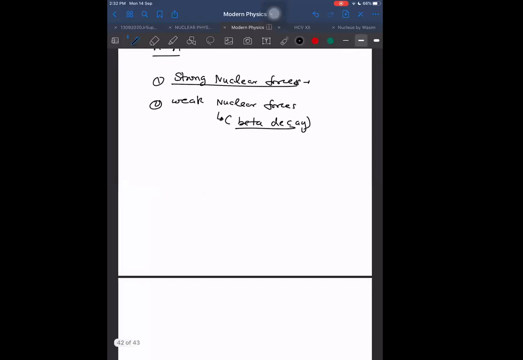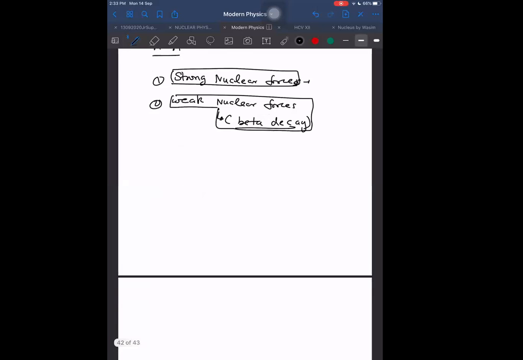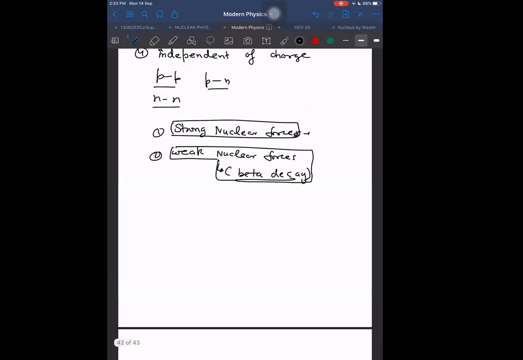The strong nuclear forces are due to mesons, sir. These are within the nucleus. If we break the nucleus apart, then some particles will appear, like mesons and some quarks and antiquarks. There are several such subnuclear particles. These cannot exist outside the nucleus, because these are short range.